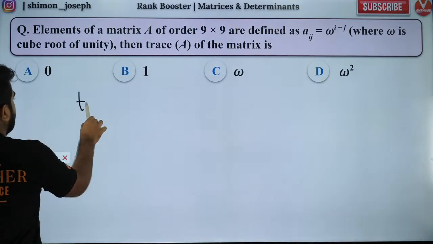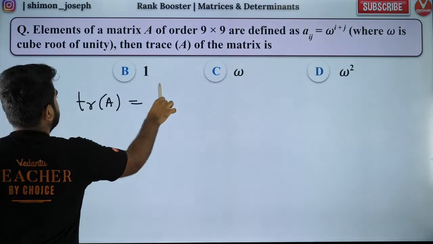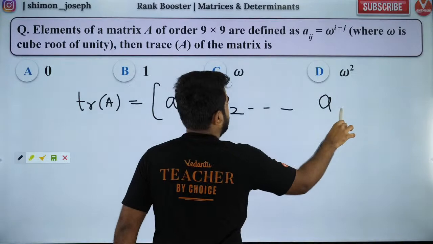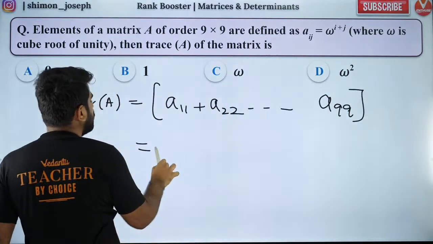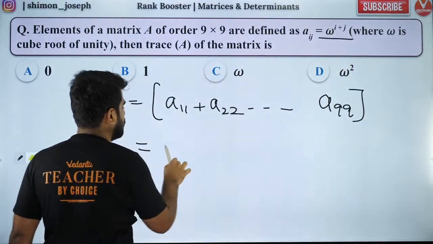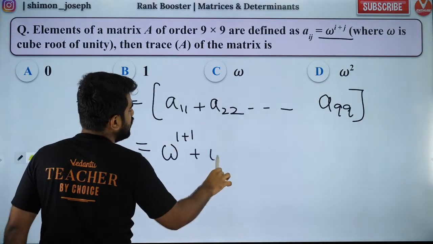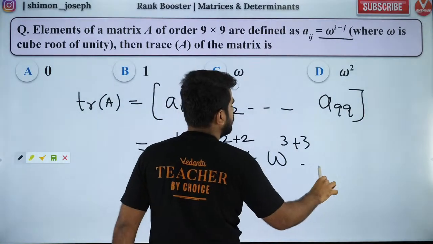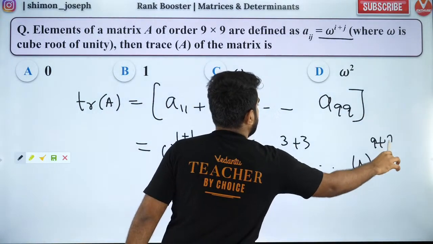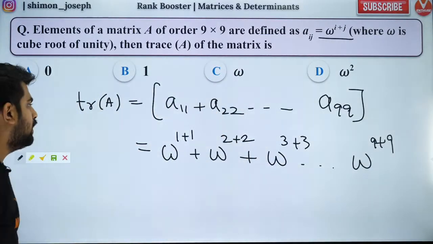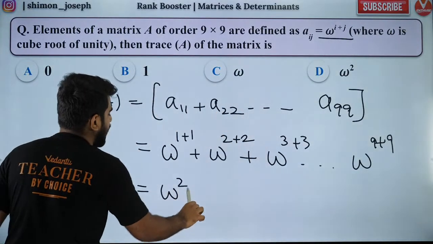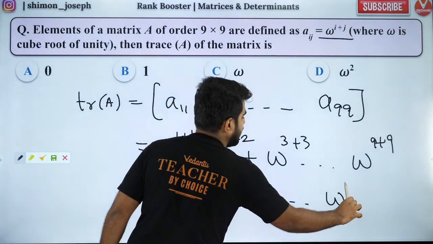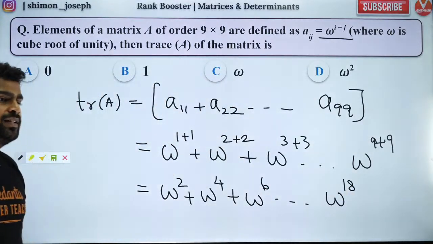So now, what is trace of A? Trace of A is nothing but the summation of A11 plus A22 all the way up to A99. Okay. So what is A11? A11 is omega power 1 plus 1. A22 is omega power 2 plus 2. A33 is omega power 3 plus 3. And so on till omega power 9 plus 9. Are you all clear with that? Everybody? So can I say it is nothing but omega square plus omega power 4 plus omega power 6 all the way up to omega power 18. Are you all cool with that?